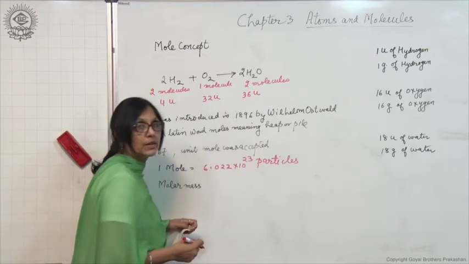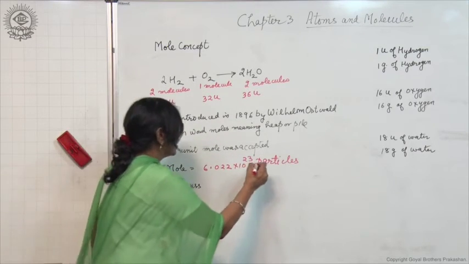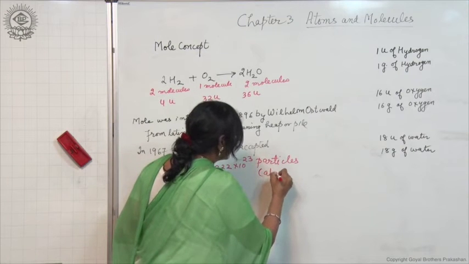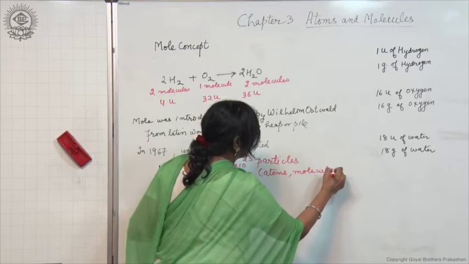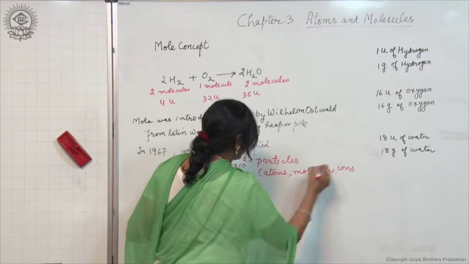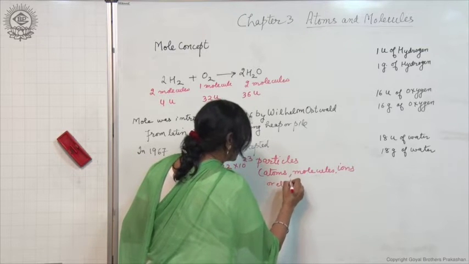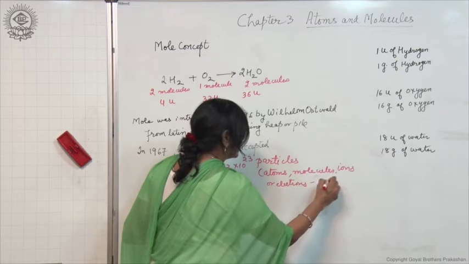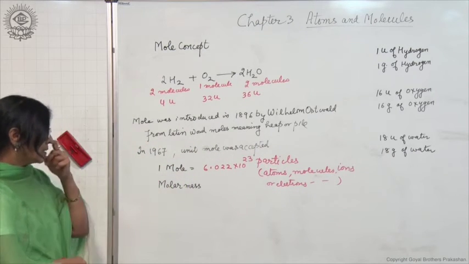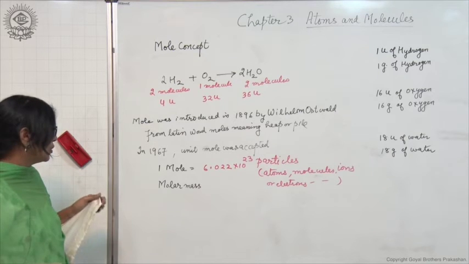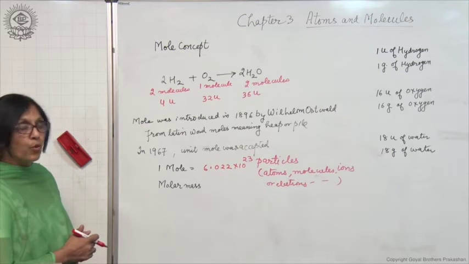Now, which particles? The particles can be atoms, molecules, ions, or electrons, protons, neutrons, and so on. All atomic and subatomic particles can be counted by the unit of mole.